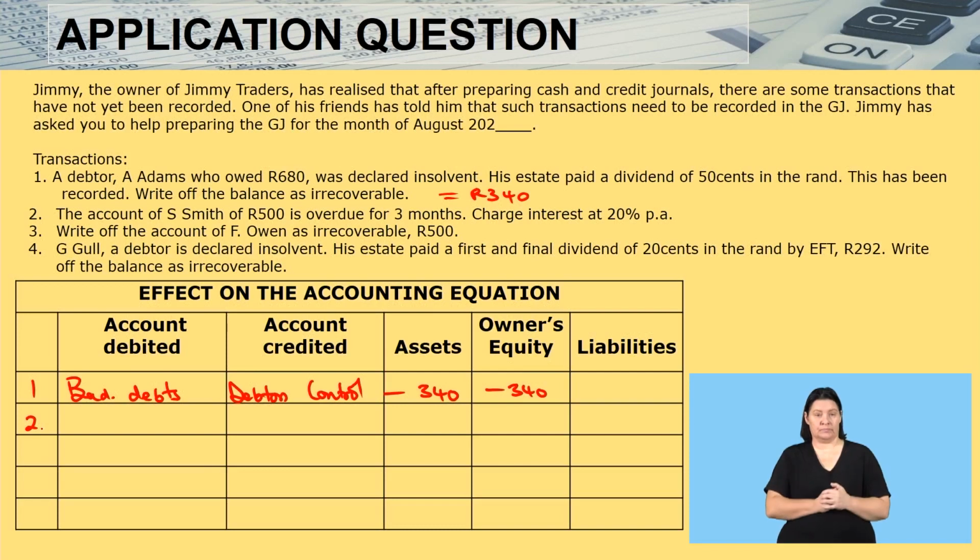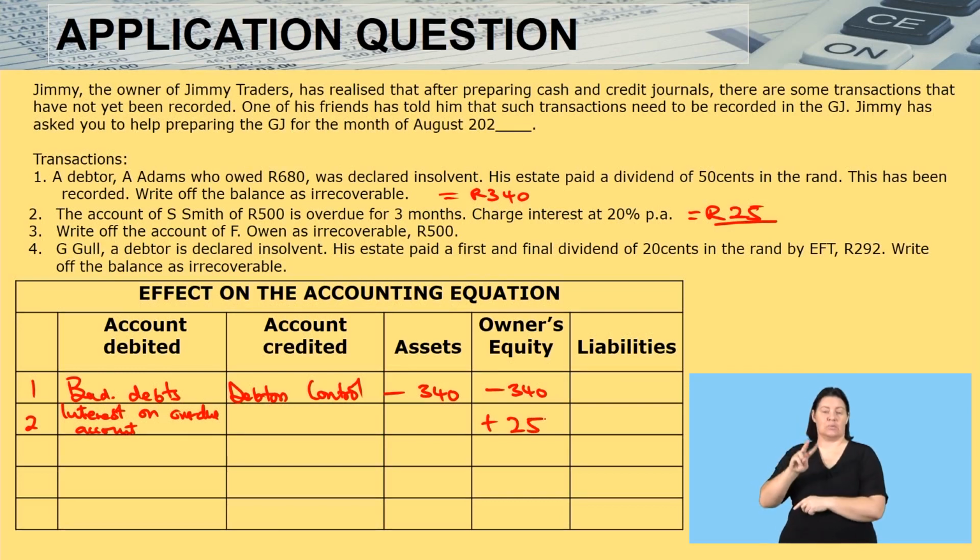Number two. The account of S. Smith, 500, is overdue for 3 months. We have calculated the interest, and we came out with 25 rands. I will come here. The account of S. Smith has been charged interest. The account to debit is interest on overdue account. Here is interest on overdue account, and this is interest income. So I'll come to my owner's equity, plus 25.